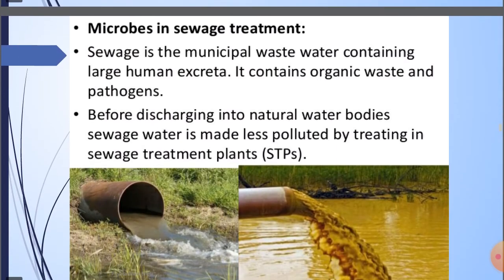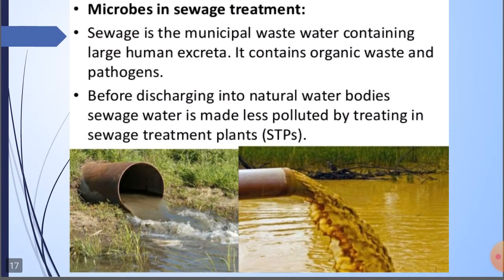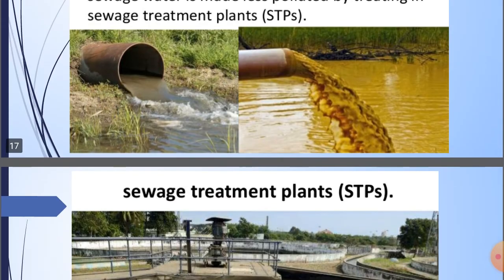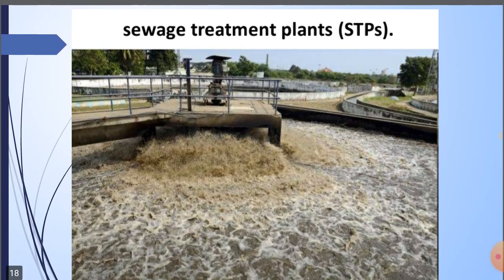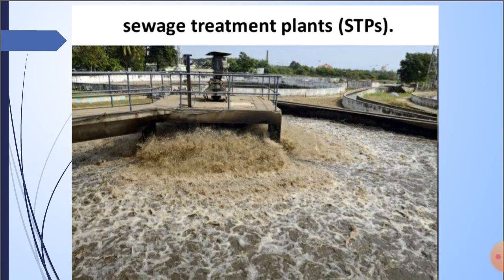In microbes in sewage treatment, sewage is the municipal wastewater containing a large amount of human excreta. It contains organic waste and pathogens also. Before discharging into natural water bodies, sewage water is made less polluted by treating it in a sewage treatment plant, which is an STP.